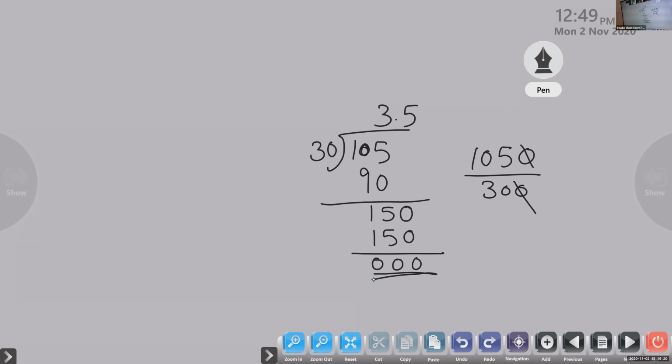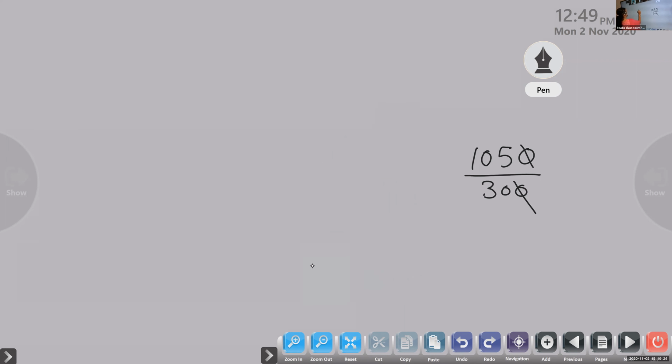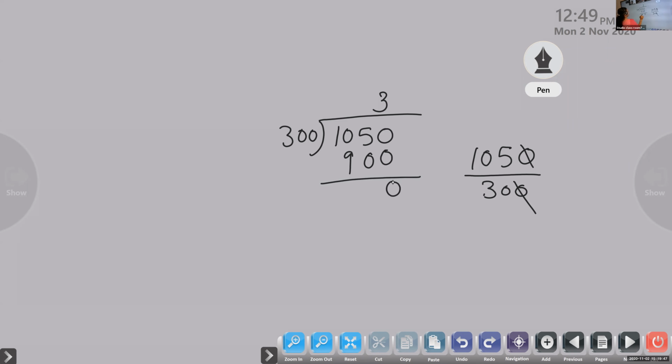Okay, children. If you are not doing that cutting method, here we can take 1050 whole divided by 300 also. 3 times 3 is 9, 3 into 0, 0. Again 0 minus 0, 0. 5 minus 0, 5, 10, so 150.